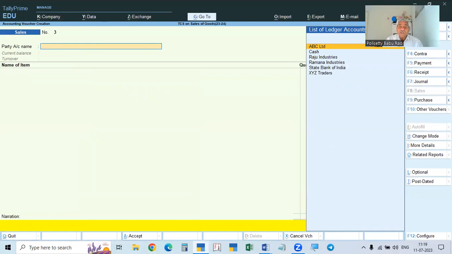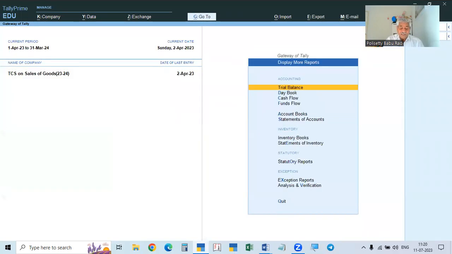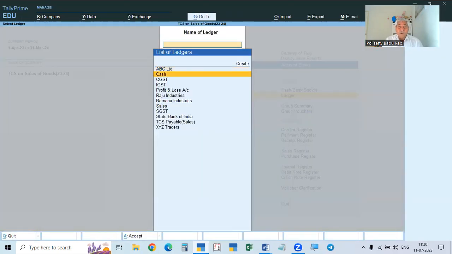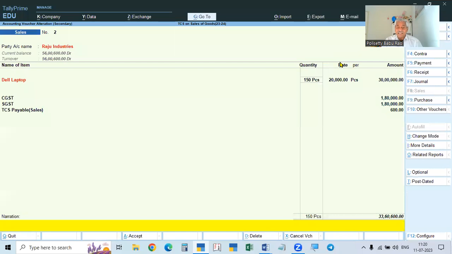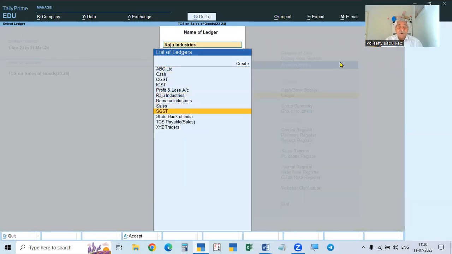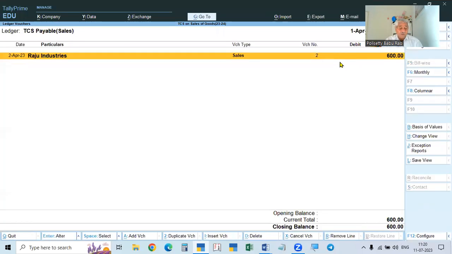How will it be shown? If you go to ledgers, and then Raju Industries, you can see in both cases the total amount is shown. This is the first sale without tax and the second sale including the TCS. Then if you go to TCS payable, it will show only this amount, because in the first bill the amount is not collected.